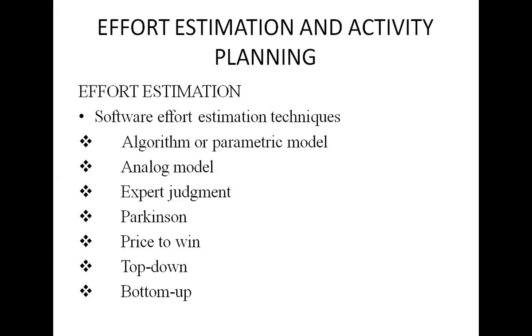Then we move to Parkinson. So here the available staff to do the project becomes the estimate. That is called Parkinson, which identifies the staff effort available for the project and uses that as the estimate. Then we move to price to win, where the estimate is a figure that appears to be sufficiently low to win a contract. Okay, so that is price to win.